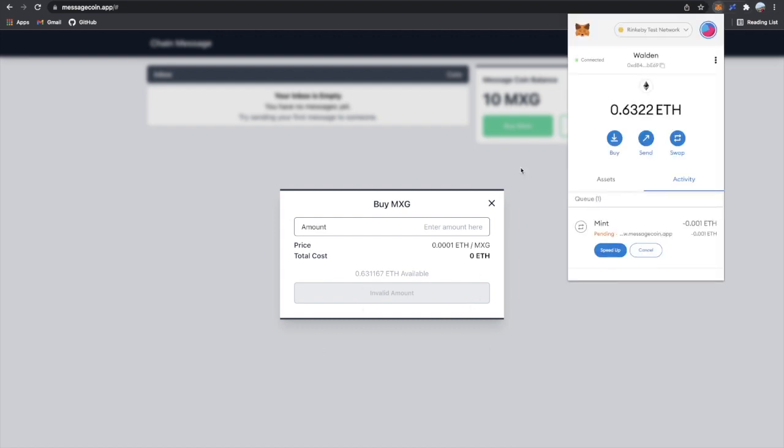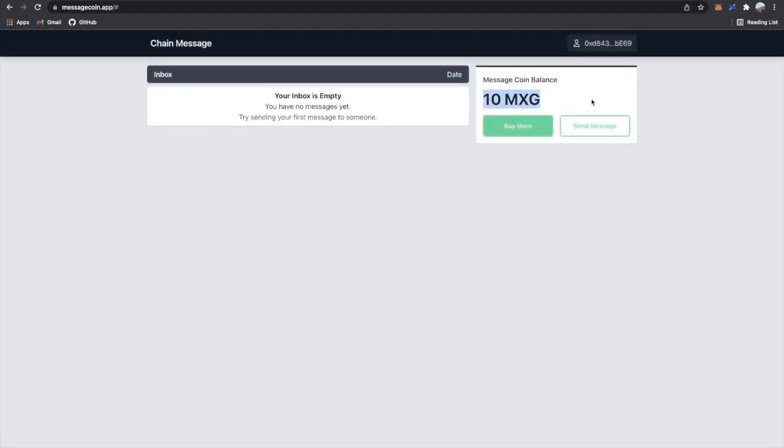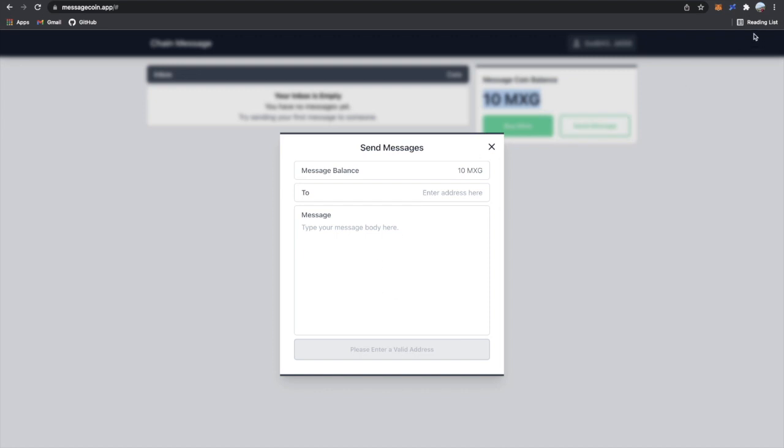A loading screen is one thing that I want to officially add, for pending purchases. And you'll also see later on that when you send a message, that transaction process also needs an official loading screen. So those are two things I want to add in future versions. I'll continue to talk about other things I want to add as we keep going. But here you can see that this process of minting these tokens just finished up. Now that we have message tokens, I can send that message to someone.